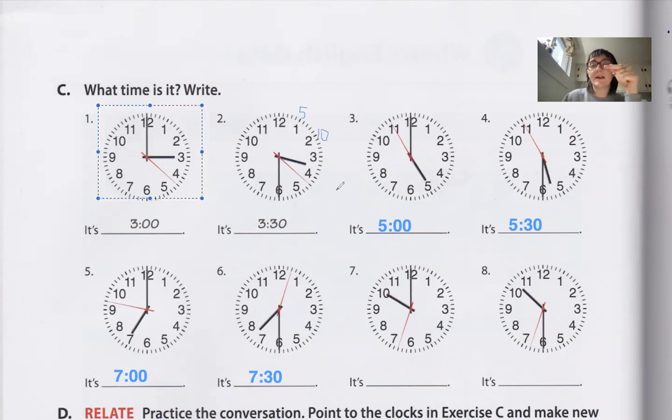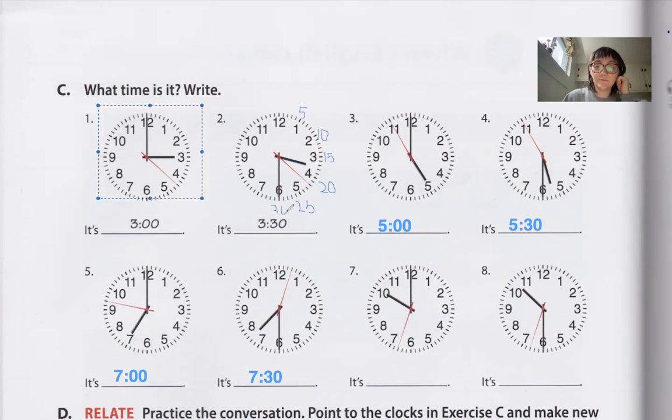And it goes by 5s all the way around. So 5, 10, the 3 is 15 minutes. The 4 is 20 minutes. Then 5 is 25 minutes.